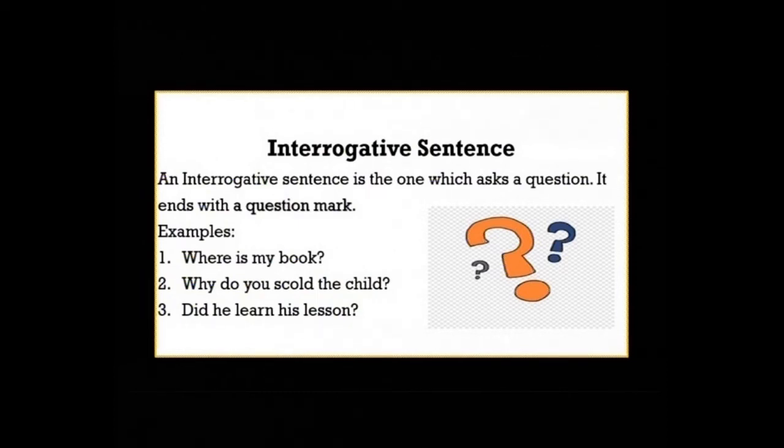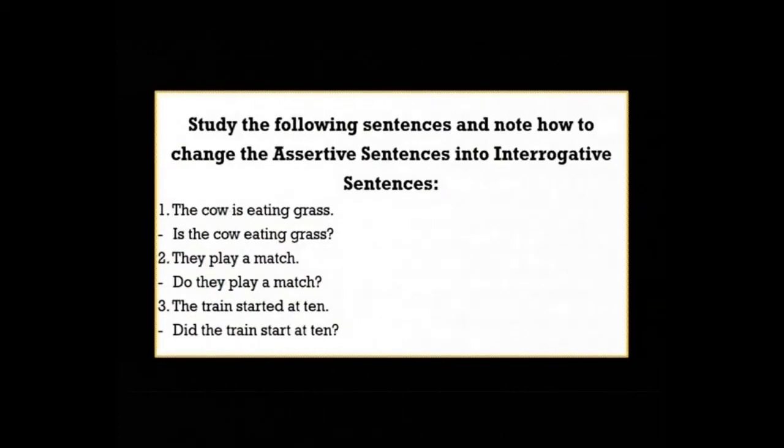For example, where is my book? You are asking about your book, where it is. So it is a question. Second, why do you scold the child? And the third, did he learn his lessons? So all these are interrogative sentences. These are spoken to ask questions.